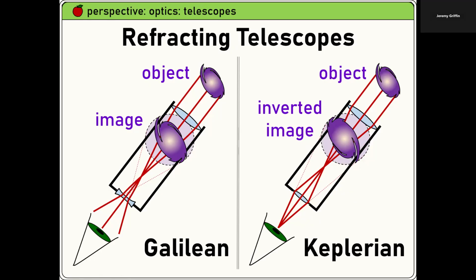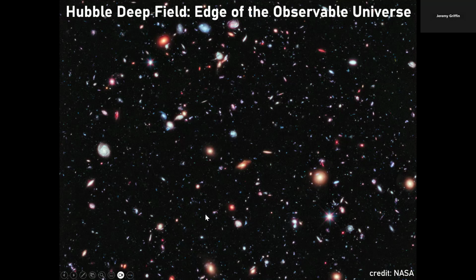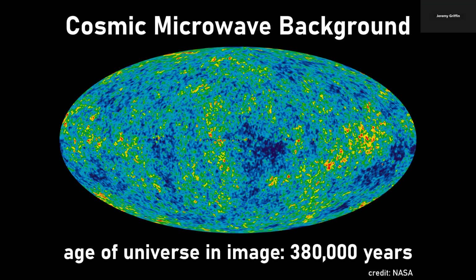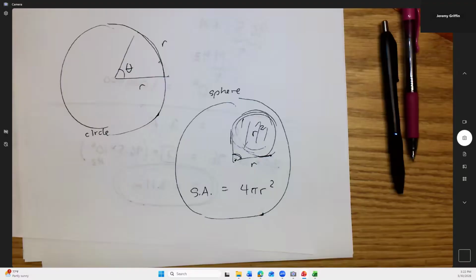So what's the solution to that? To prevent chromatic aberration, you don't use a lens. You use a mirror. There's Isaac Newton's invention. So there's your mirror telescope. Got a mirror here. All right, got some images. Pretty good there.